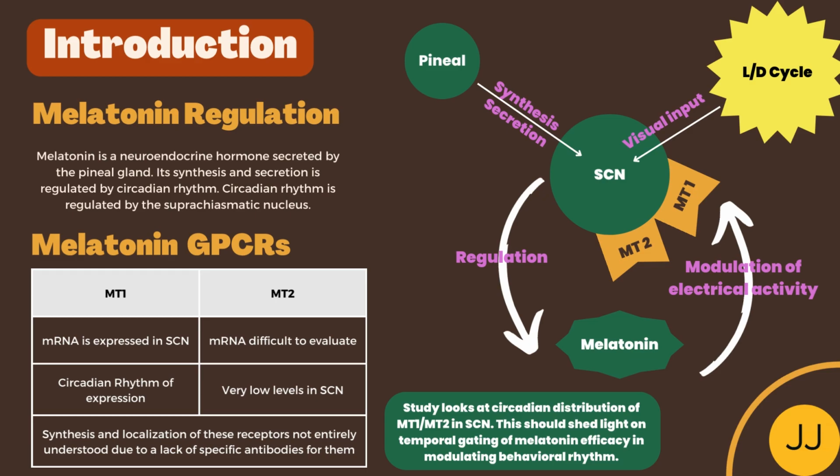These levels of melatonin in turn provide feedback through modulation of electrical activity of the suprachiasmatic nucleus via these MT1 and MT2 receptors. What are these MT1 and MT2 receptors? They're the melatonin GPCRs, and there's not a lot of information known about them. Specifically MT2, where it's more difficult to evaluate its mRNA, and there's low levels in this suprachiasmatic nucleus. The reason there's not a lot known about these is a lack of specific antibodies that are used for them today.